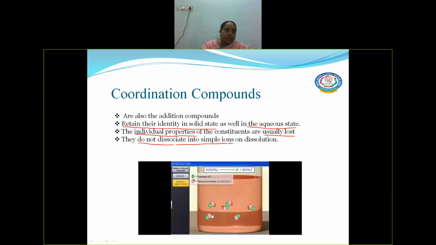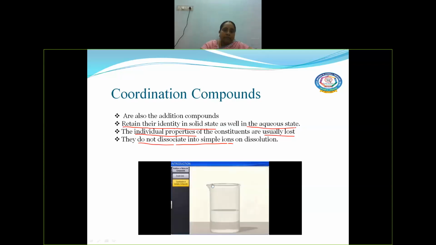When it is dissolved in water, you could see only this potassium ion is getting completely dissociated, but the tetracyanonickelate will be the complex anion. Exactly the same way we have potassium ferrocyanide.